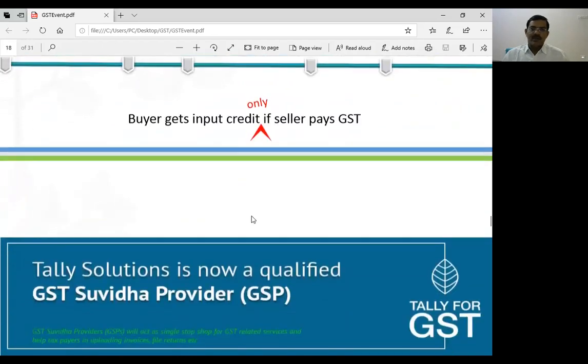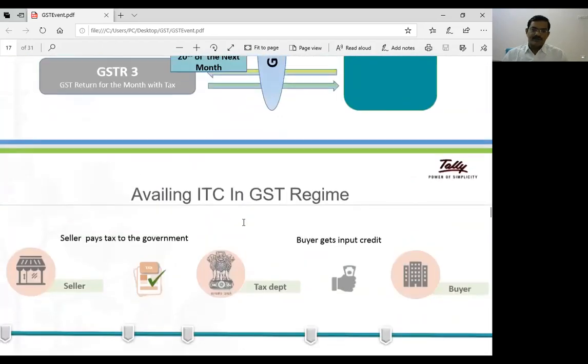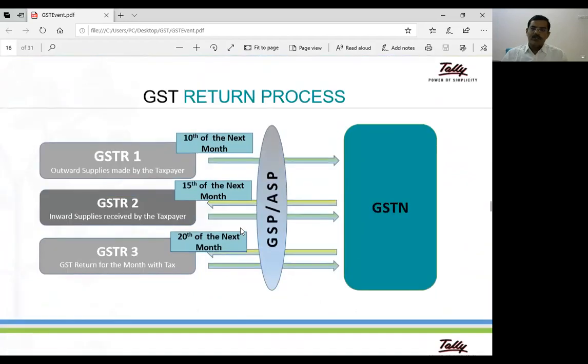For example, a computer dealer is buying computer parts, assembling them, and selling the products. Whenever he buys the raw material or computer parts, he has to pay the tax, and these taxes are allowed for exemption.